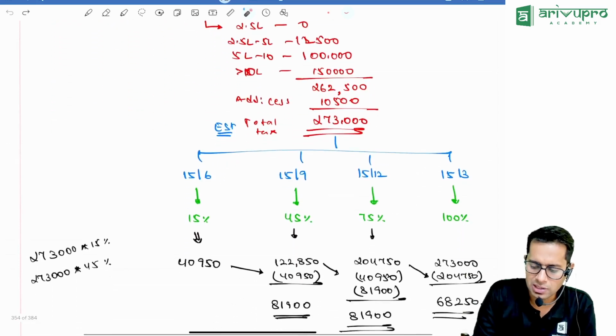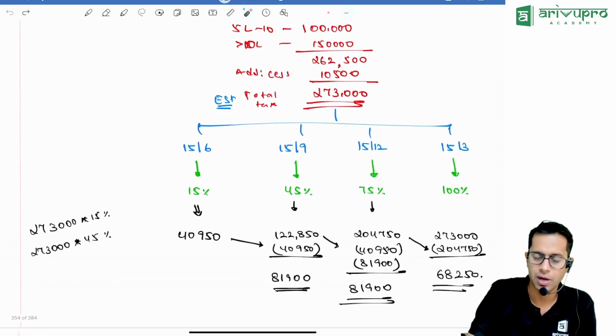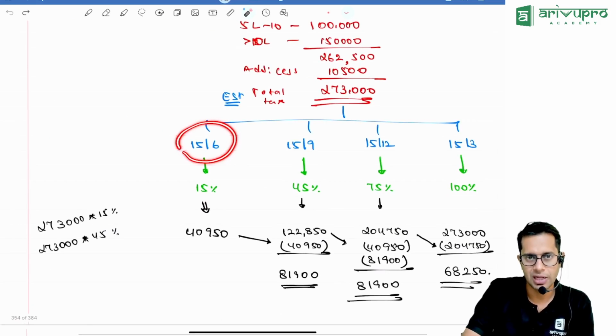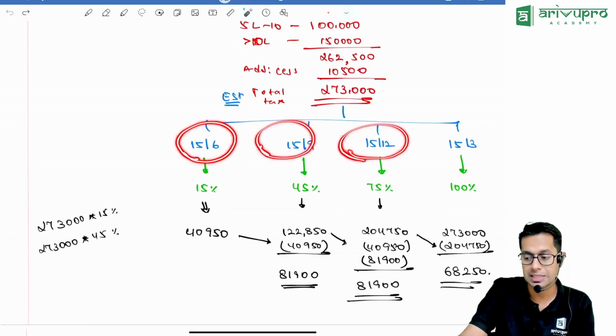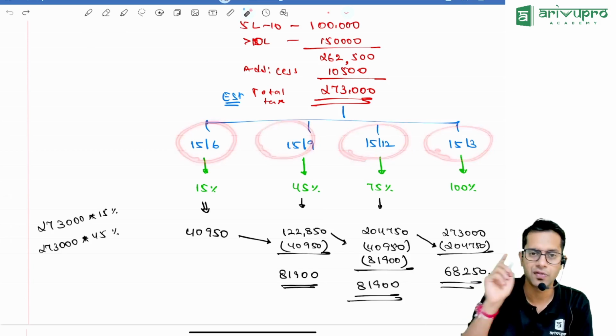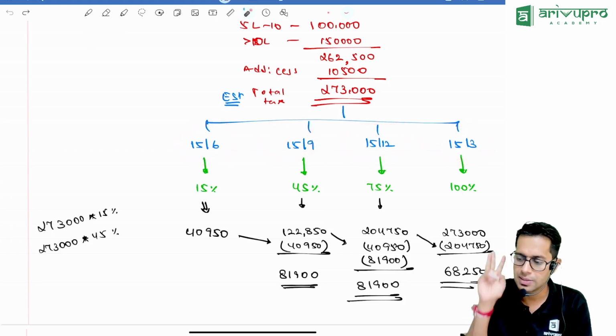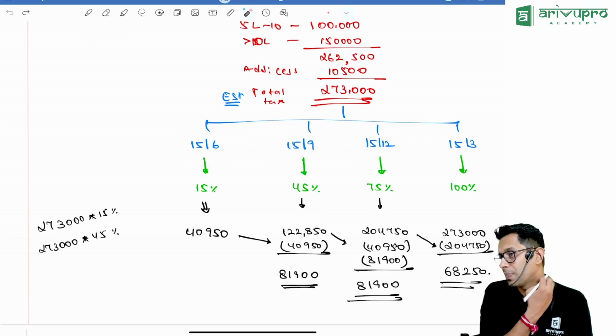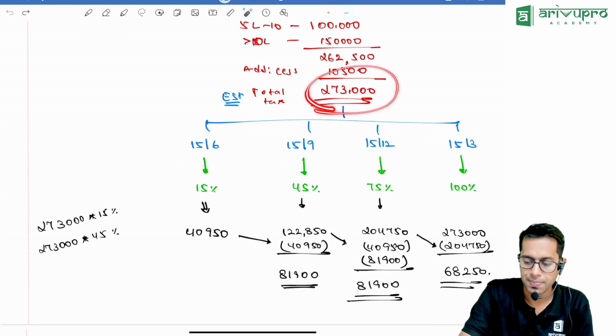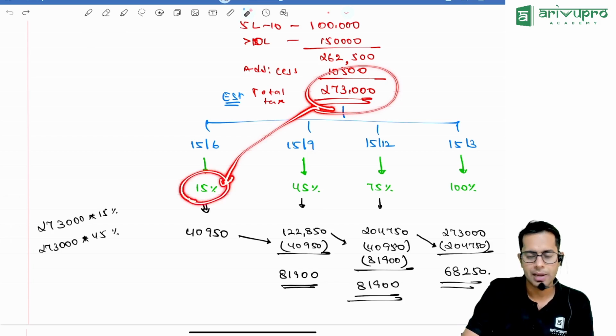That estimated tax, whatever it comes to, you should pay in 4 installments, which are by 15th June, 15th September, 15th December, 15th March. These are the 4 installments. How much should I pay, sir? Whatever your estimated tax has come to, 15% of that you should pay by 15th of June.